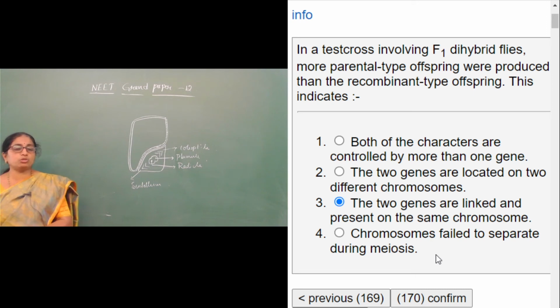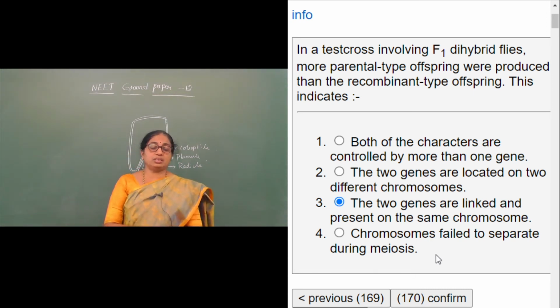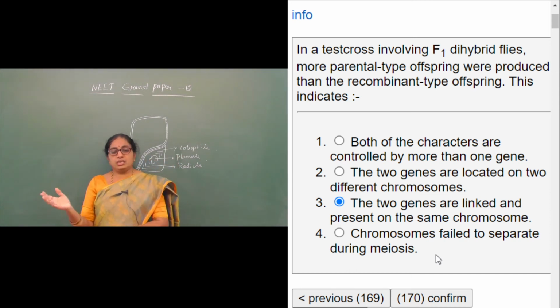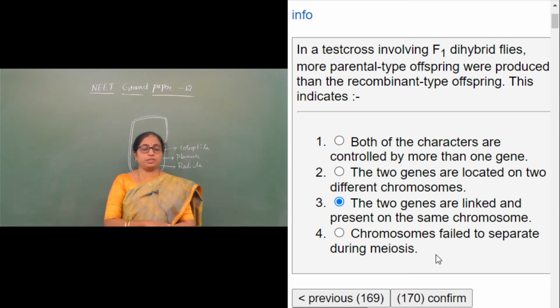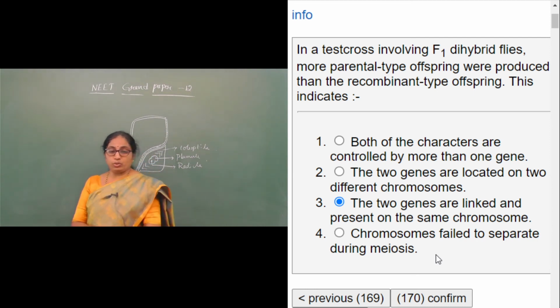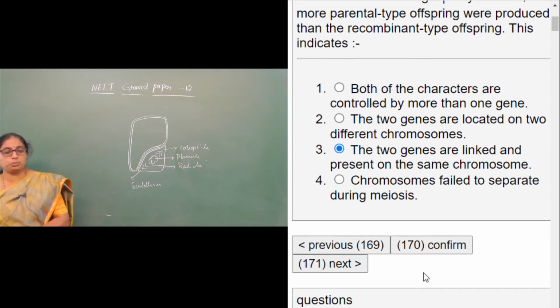The fourth one, chromosomes fail to separate during meiosis, is a condition called polyploidy. The chromosomes remain together, so the number of chromosomes becomes more, a double set of chromosomes is formed, which we call the polyploidy condition. Therefore the right answer is option 3.